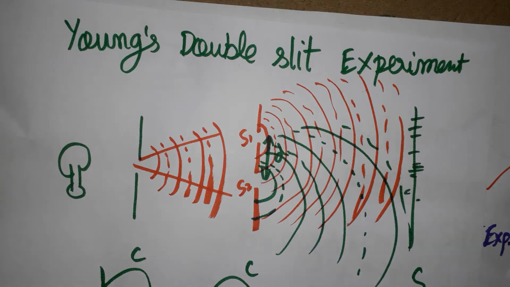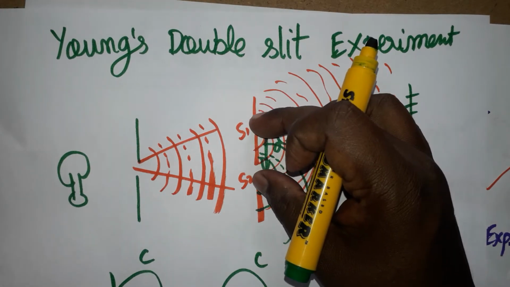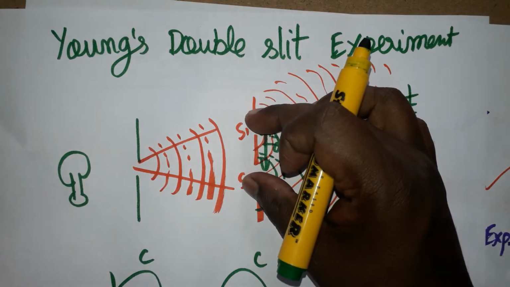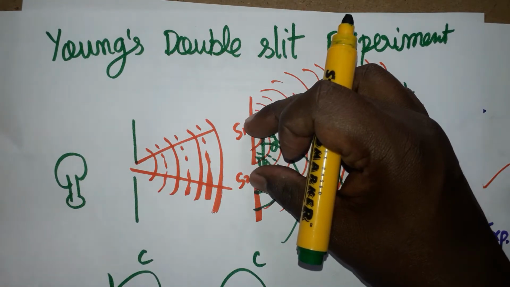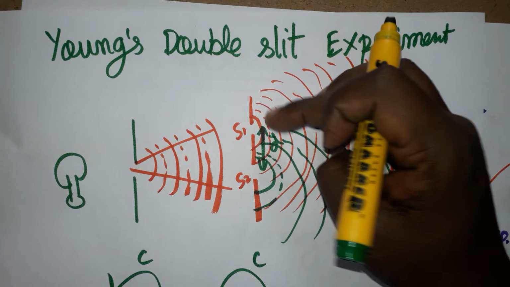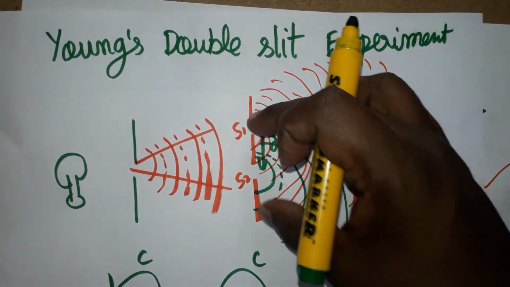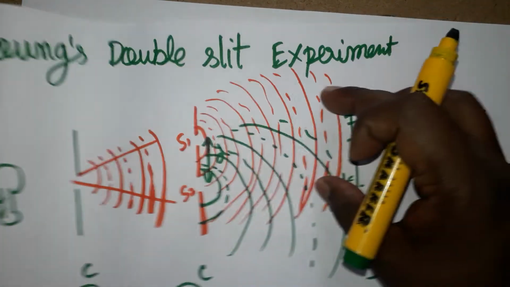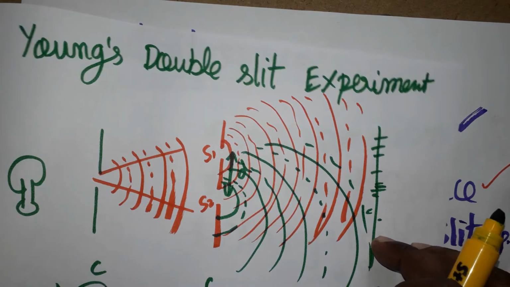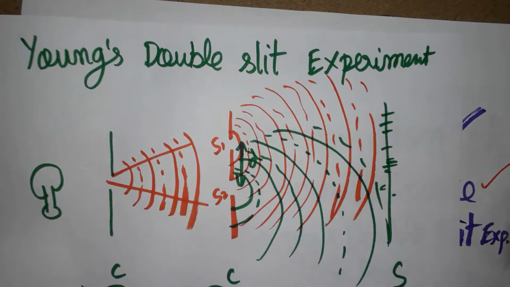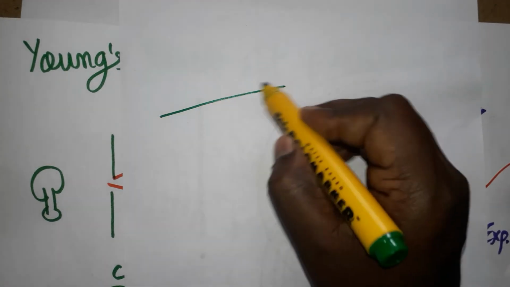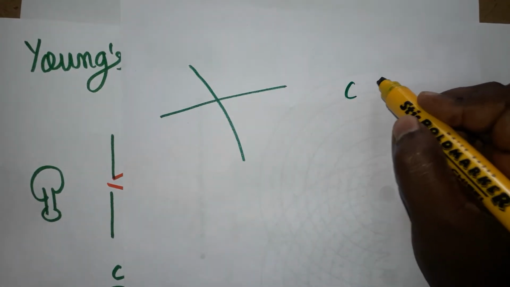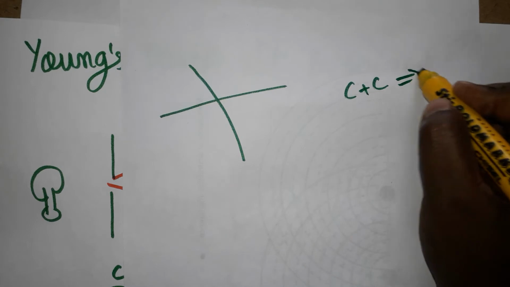When we get a coherent source from two different slits, two lights create a single source. I have taken two different lights, which are called coherent sources, S1 and S2, and they overlap each other. Finally I get an image on the screen. Where the regular crest and regular crest overlap, I get a bright fringe.